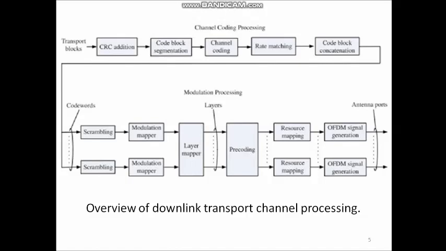The output of this channel coding processing stage is a code word, and in the modulation processing this code word is converted into an OFDM signal. So various steps are carried out here: scrambling, modulation mapper, layer mapping, pre-coding, resource mapping, and finally representing in terms of an OFDM signal. So in today's session we will discuss all these steps in detail. We are restricting our discussion only to the downlink transport channel processing, and in the next session we will discuss the second topic of this chapter.